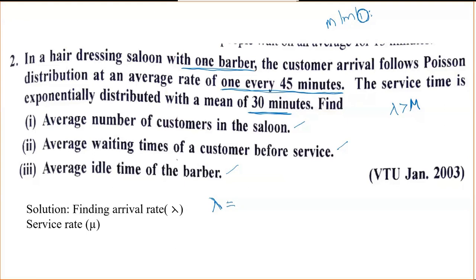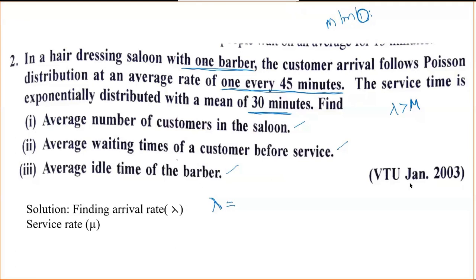Okay, in 1 hour, only one customer. And one more thing, this lambda will not be only a standard number. I mean, this should not be a whole number. It may be a fraction also. Exactly in 60 minutes, how many customers are coming? Either 1.1 or less than 1 also. So how many customers are coming here?